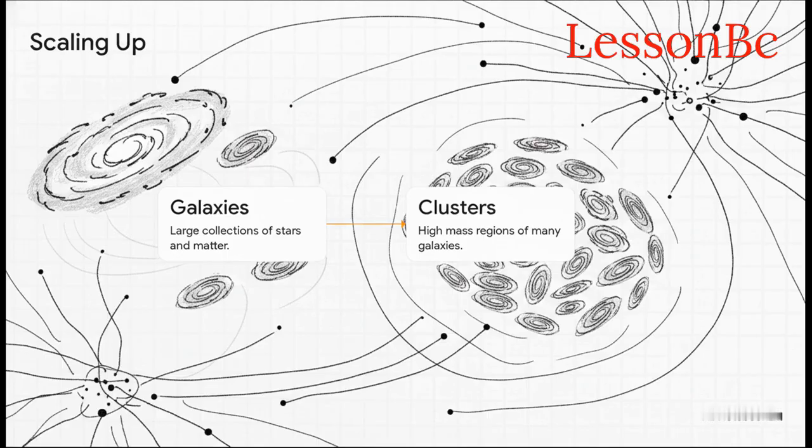But wait, it doesn't stop there. These groups of galaxies are pulled together into absolutely massive, sprawling structures called superclusters. It basically forms this giant cosmic web of visible matter that stretches across the entire observable universe.